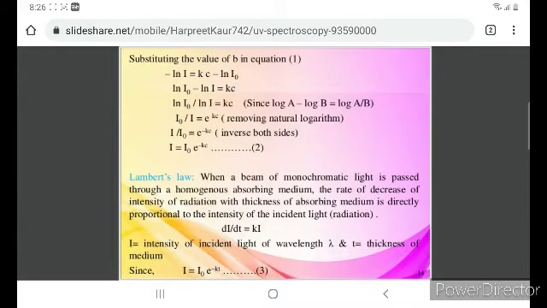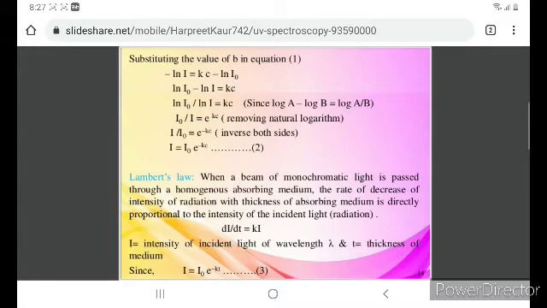Let us take this I0 on this side. So log of I0 minus log I is equal to kC. We know that log A minus log B is equal to log A by B. So for this, the equation becomes log I0 by I is equal to kC.